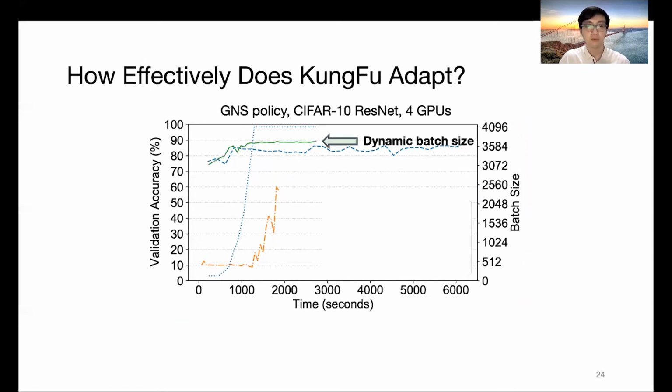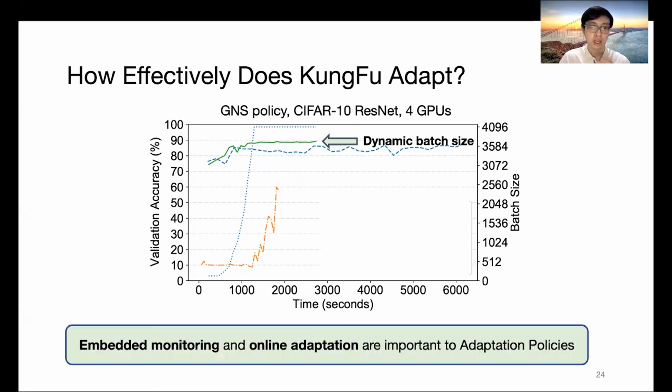And this has very good benefits for the model accuracy. KungFu achieved the best time to accuracy in these experiments. Also, we can see that by enabling online adaptation, KungFu can still finish the training very fast. This is mainly contributed to the embedded monitoring and the online adaptation design in the KungFu workers.